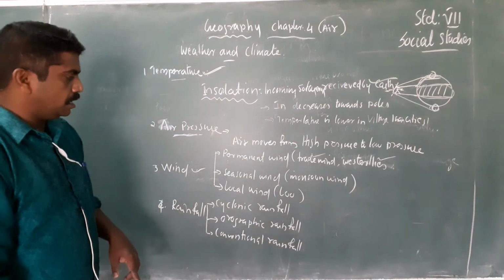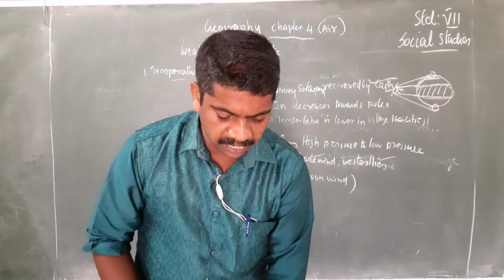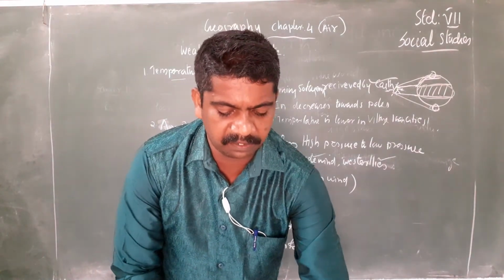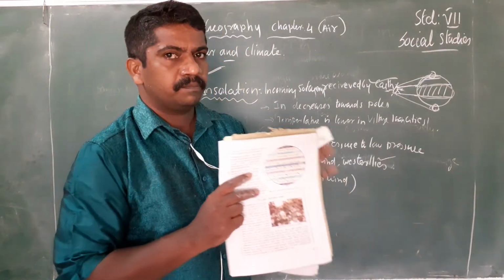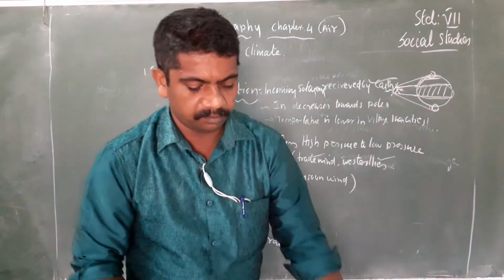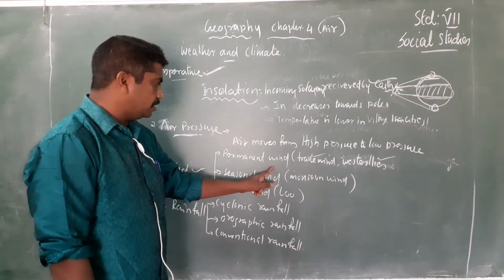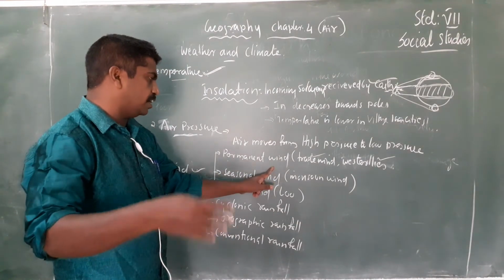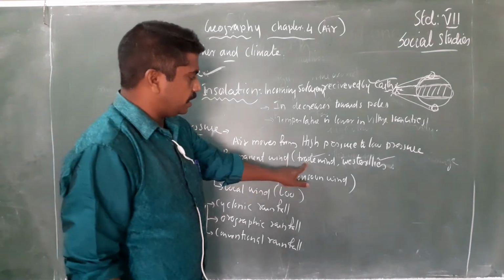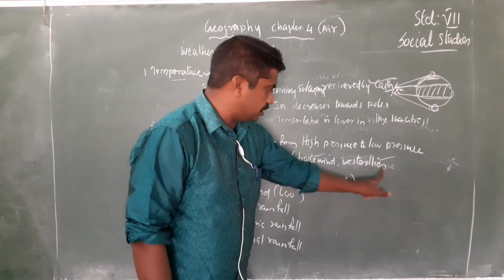In your textbook, the picture is given. The directions and the areas in which they move are shown in this picture. Then permanent wind means the wind that blows continuously throughout the year. Example, trade winds and westerlies.